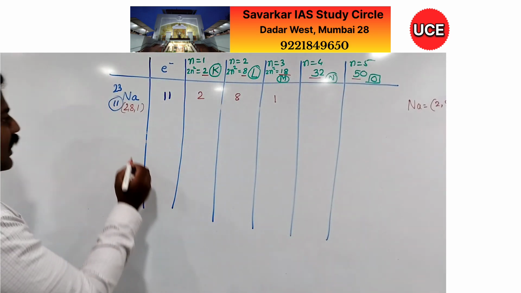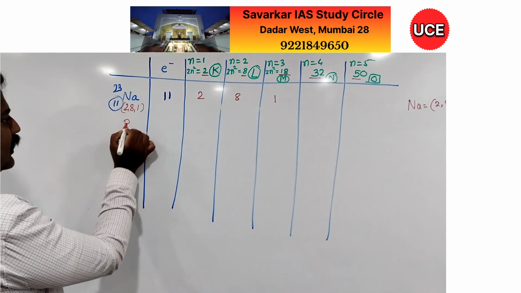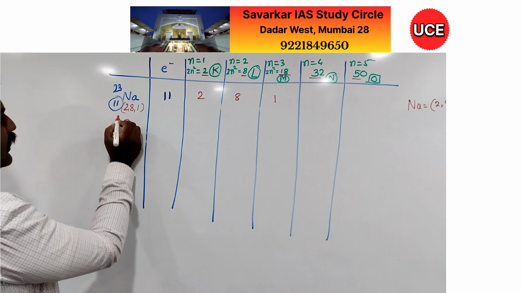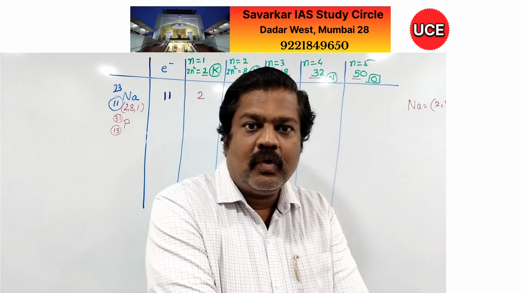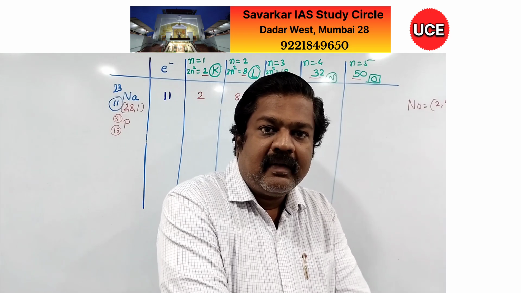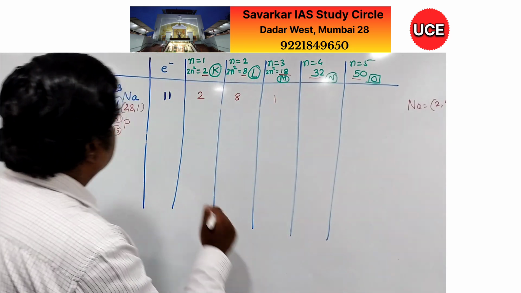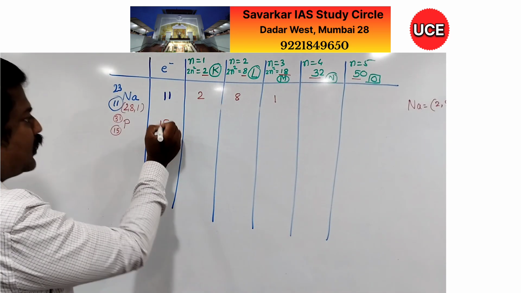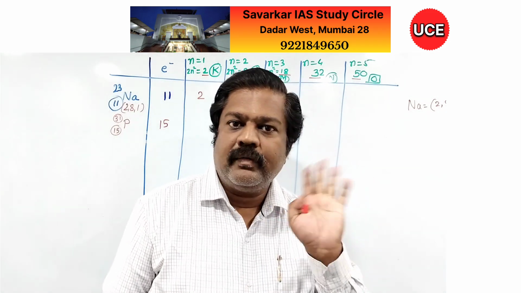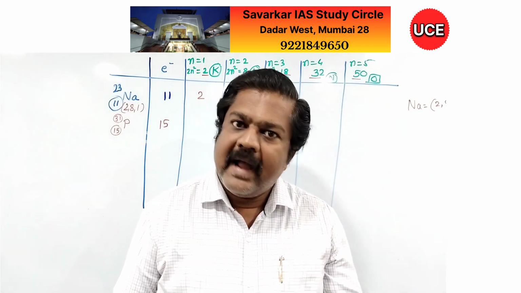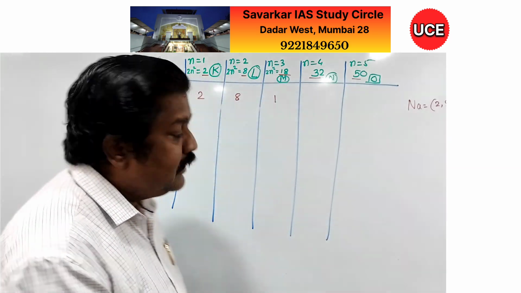So next element I will give here, that is phosphorus, atomic number 15, mass number 31. So the atomic number is 15 over here. Pause this video and try to carry out the electronic configuration yourself first, and then start this video and check.